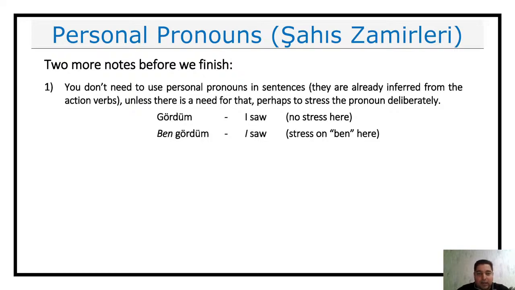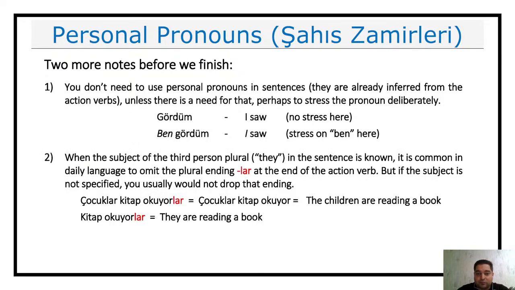And the last note I have here is in regard to the plural ending lar. Normally, if you already have the subject in place in the sentence, you can drop that lar and use the third person singular verb. So the third person singular will be the same as the third person plural.